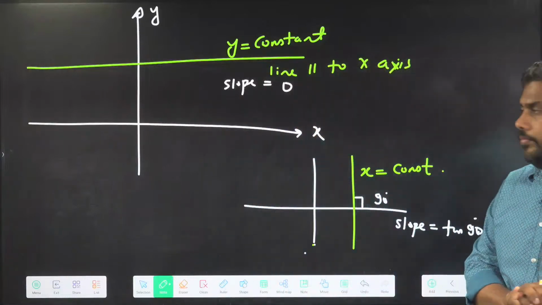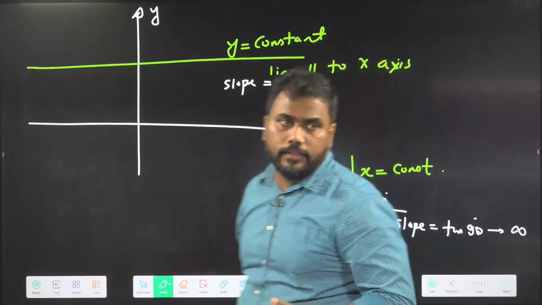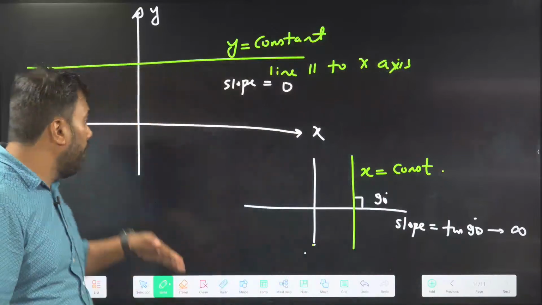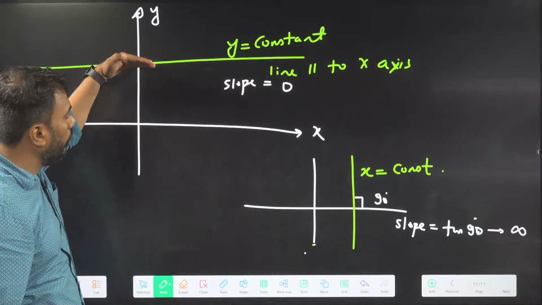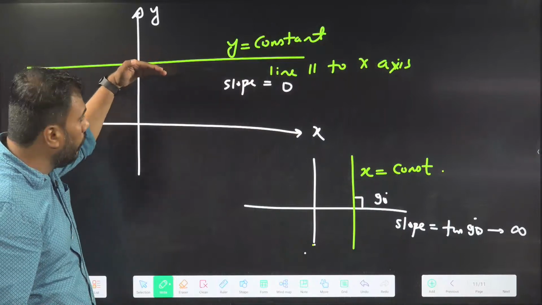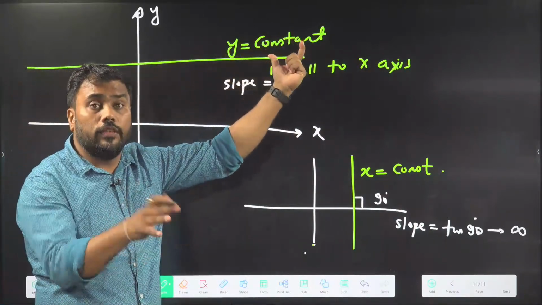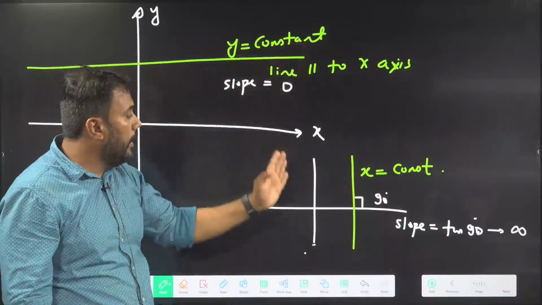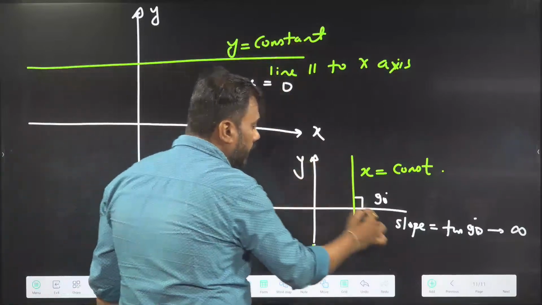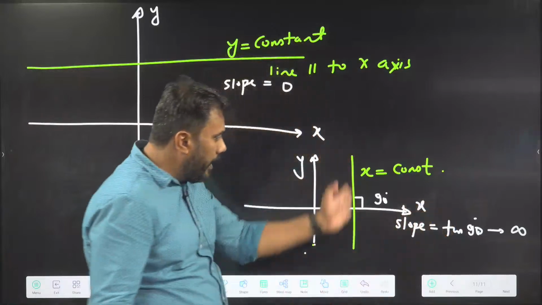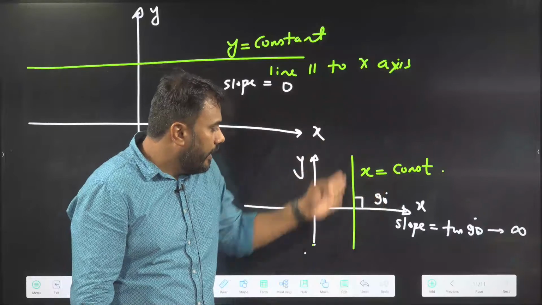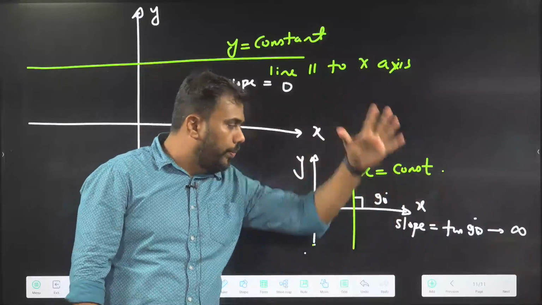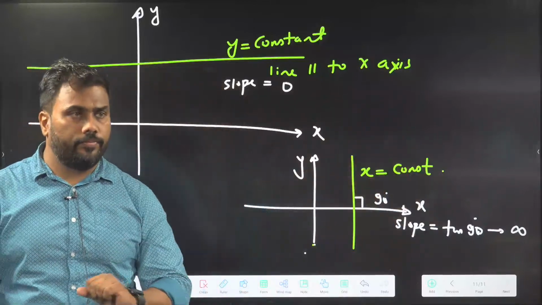Clear? Again, two special cases are discussed here. A line parallel to the x-axis has 0 slope, and the equation is y equal to constant. And a line parallel to the y-axis, this is y, this is x, has the equation x equal to constant. Here the value of x is constant and the slope is infinite or not defined.